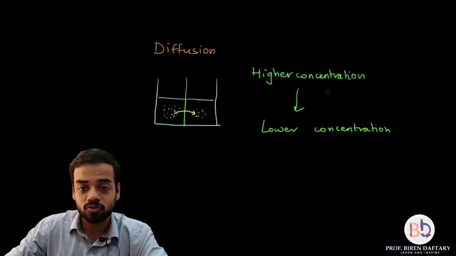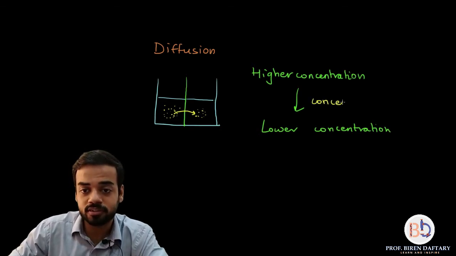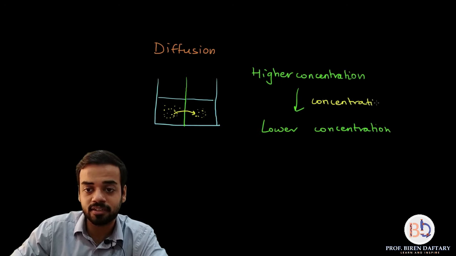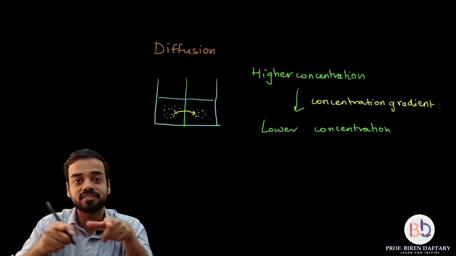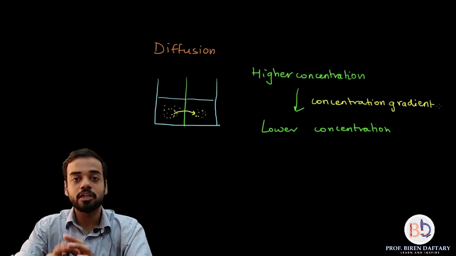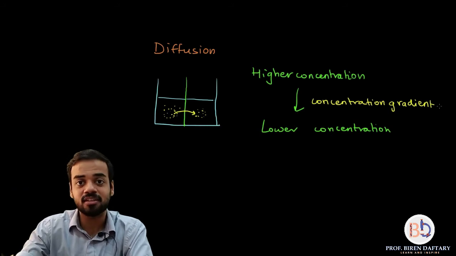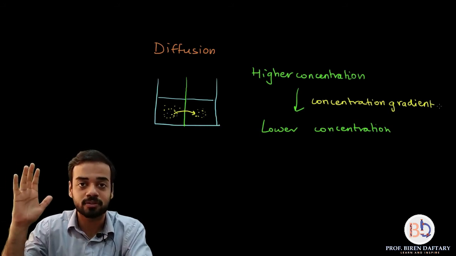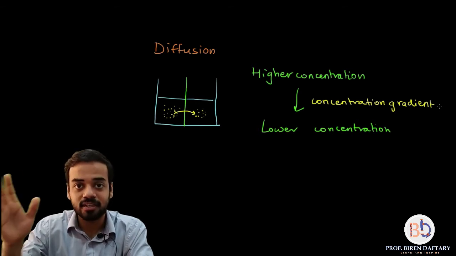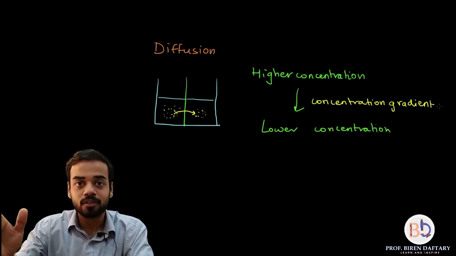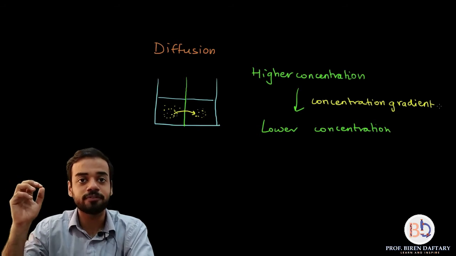Okay, so what is the meaning of concentration gradient? So whenever substances move from higher to lower concentration, we say that the movement is along the concentration gradient. So all substances naturally move from higher to lower concentration, and that is called as movement along the concentration gradient. Is this clear? Okay, so I hope this point of diffusion is clear.